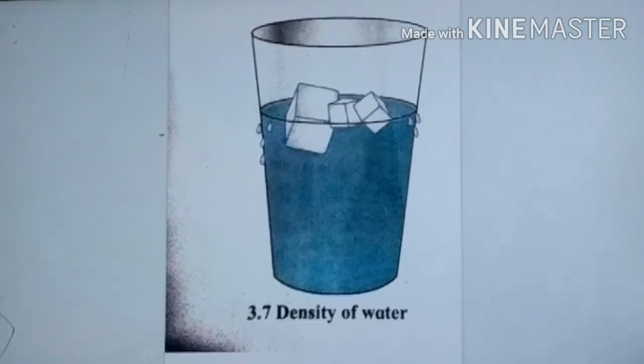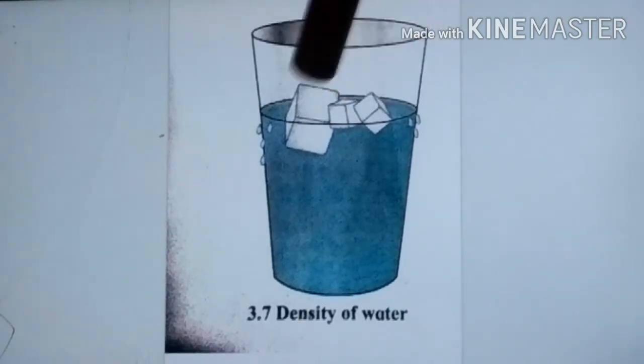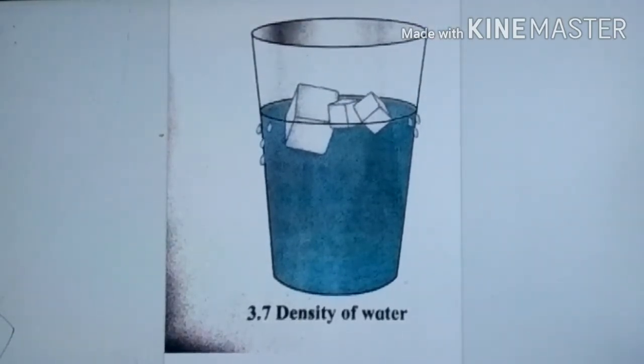Here you can see the volume of the ice increases when the water gets transformed into ice. So when the volume increases, density decreases.